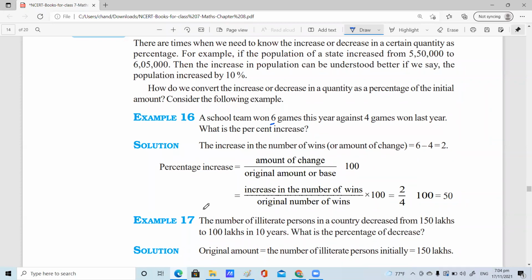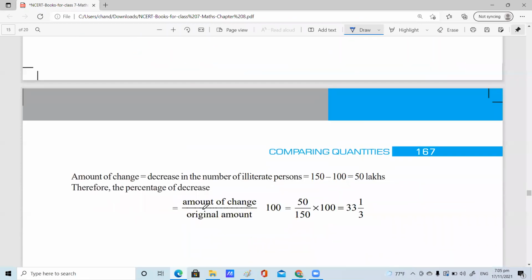Who will give the correct answer? 50 by 150, very good. Why? Because initially the number of people was 150 lakh, and it decreased later. So the initial amount is 150, so you are supposed to do 50 divided by 150 into 100, children.